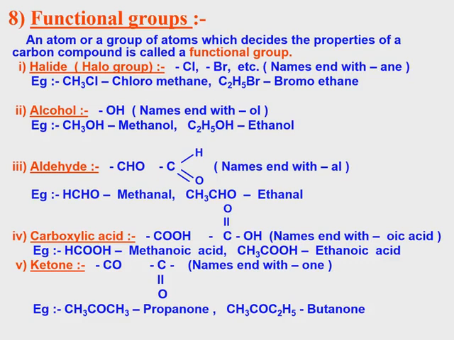So alkane has a different name ending, but alcohol ends with ol, aldehyde with al, carboxylic acid with oic acid. So in the case of alcohol, OH is the functional group, aldehyde CHO, carboxylic acid COOH, ketone CO.